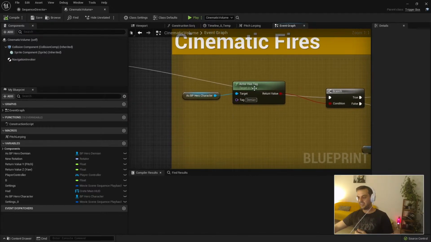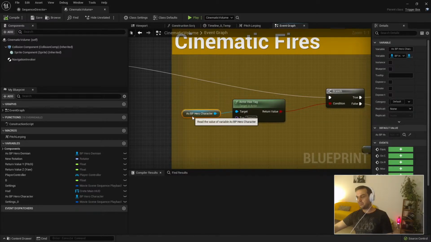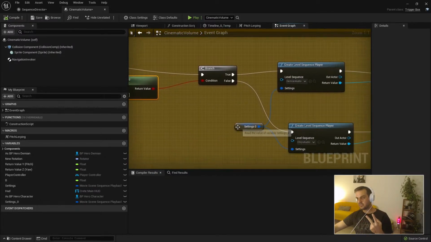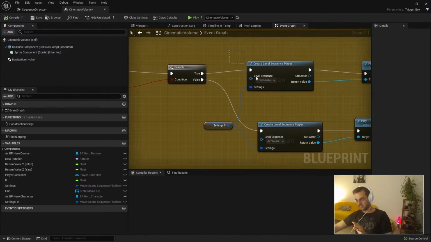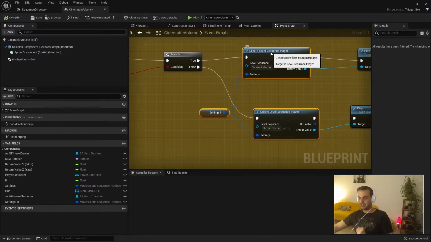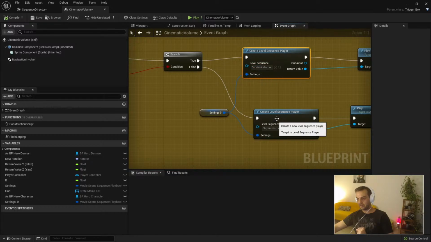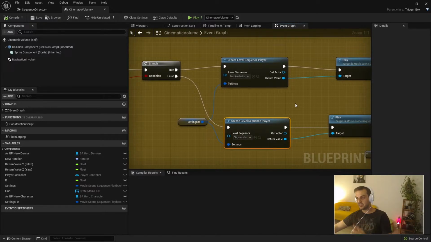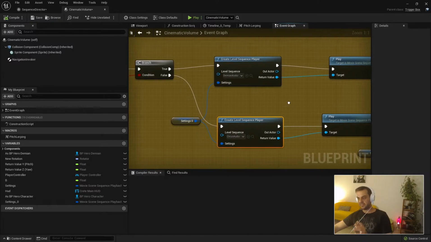Here is something quite interesting. Depending on whether my character, this is calling from the child class, has the tag Demian or not, which is going to be Chris, it's going to fire a second sequence. I'm not going to open this because sometimes it crashes, because I think I have some problems in the code. But just to let you know, I'm firing different subsequences here: one with the audio of Demian and one with the audio of Chris. A little note on why the sound sounds different: it's not inside the sequence you can see there. The main sequence is another sequence that is synchronized and fires at the same time.